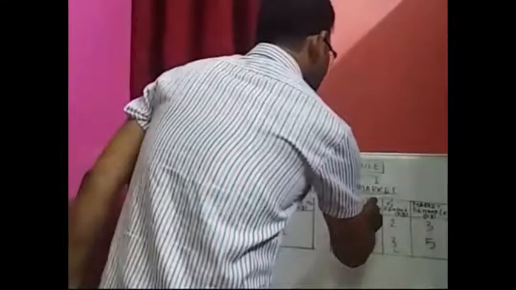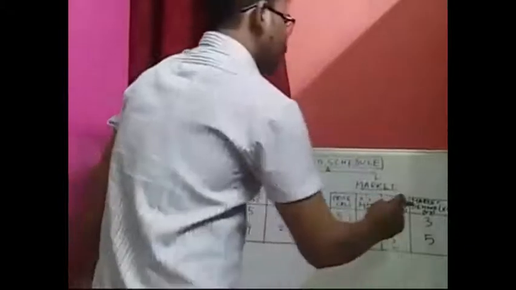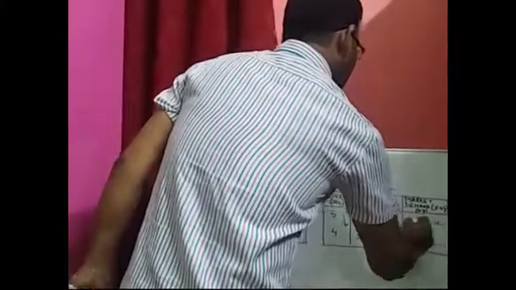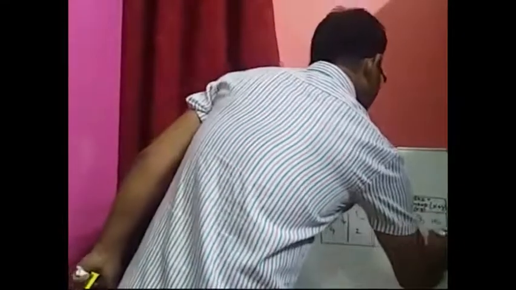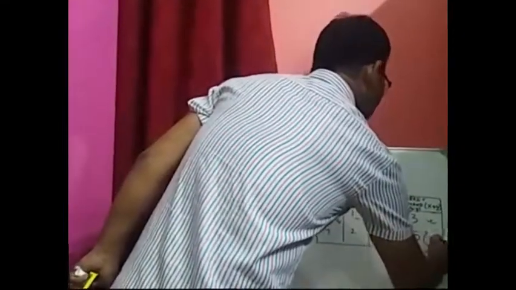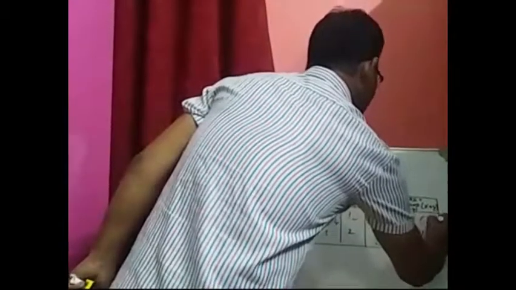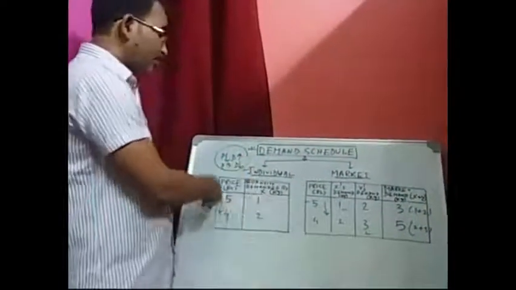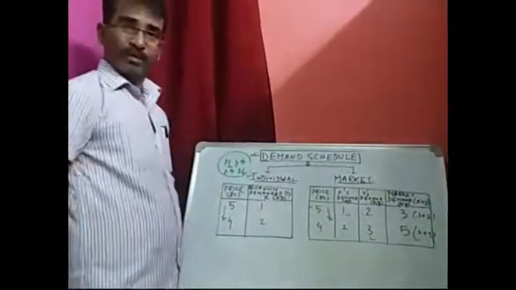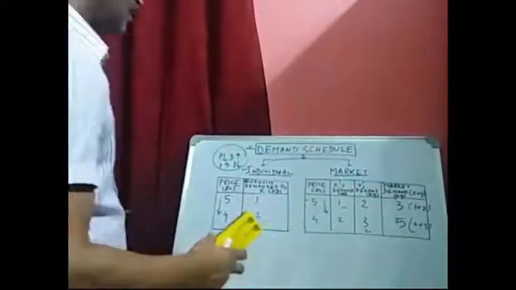If you add X's demand and Y's demand, then automatically we get the market demand. So 1 kg plus 2 kg is equal to 3 kg. Similarly, 5 kg means 2 kg plus 3 kg. So this is the market demand schedule. Now see how from the individual demand schedule I can draw the individual demand curve, and from the market demand schedule, how I can draw the market demand curve.